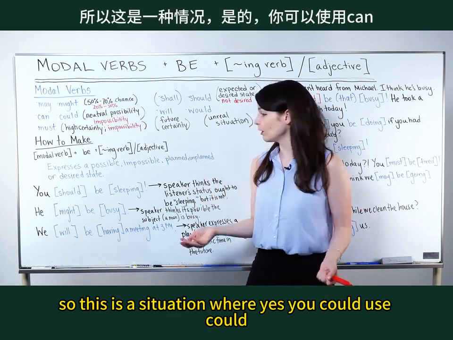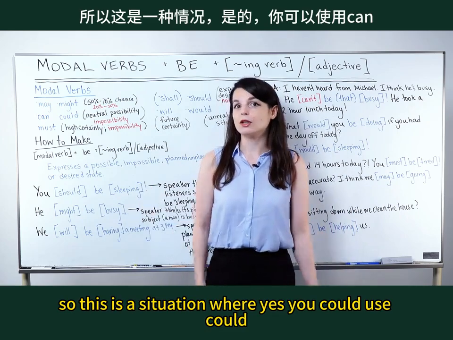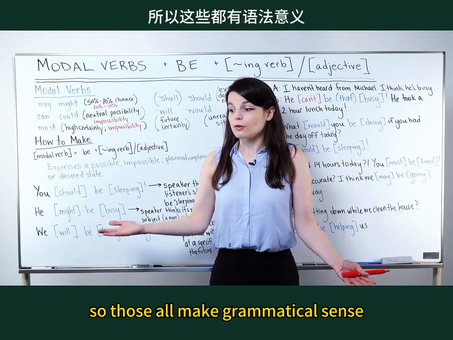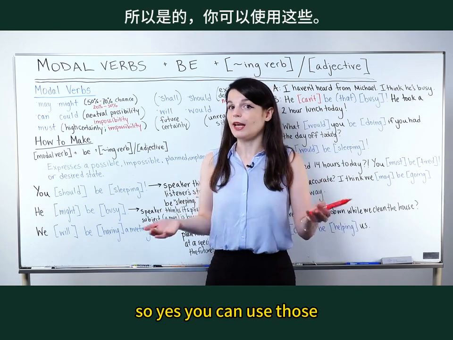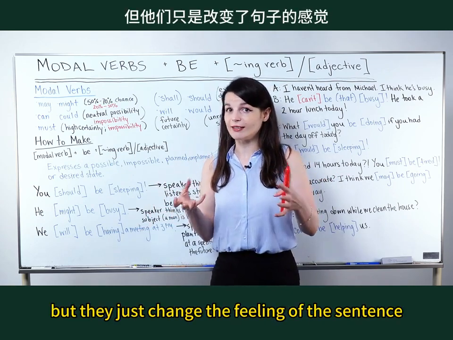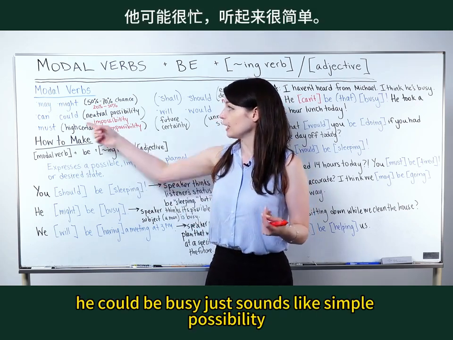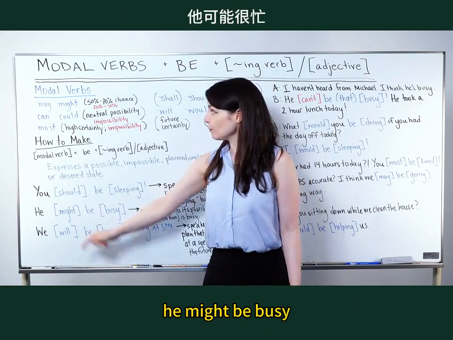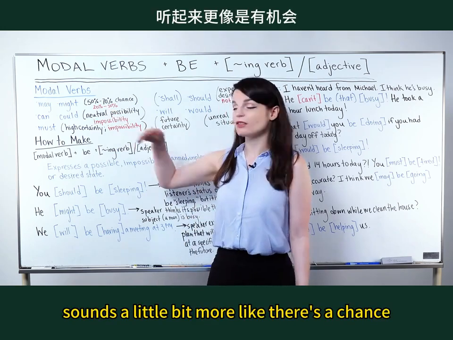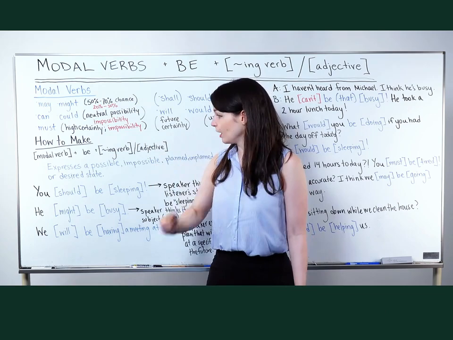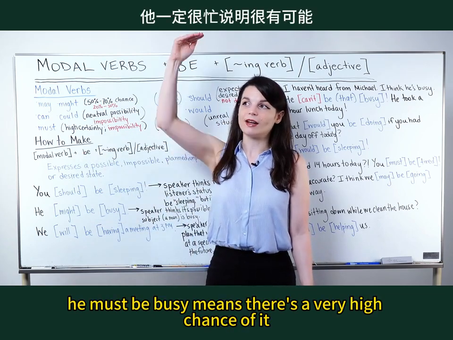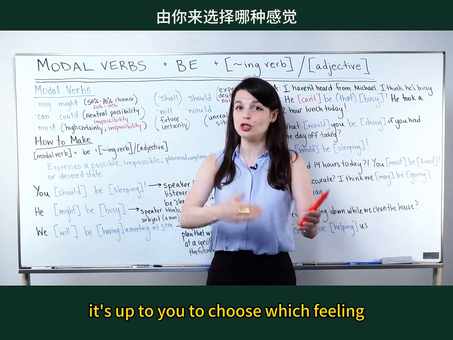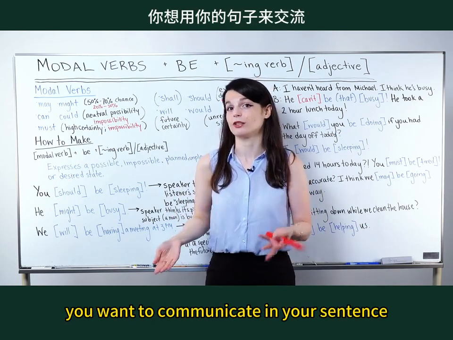He might be busy. So this is a situation where, yes, you could use could, like he could be busy, or he must be busy. So those all make grammatical sense. So yes, you can use those, but they just change the feeling of the sentence slightly. For example, he could be busy just sounds like simple possibility. It's just a possibility. He might be busy sounds a little bit more like there's a chance. There's a pretty good chance of something. He must be busy means there's a very high chance of it. So that's the difference here. They're all correct. It's up to you to choose which feeling you want to communicate in your sentence.